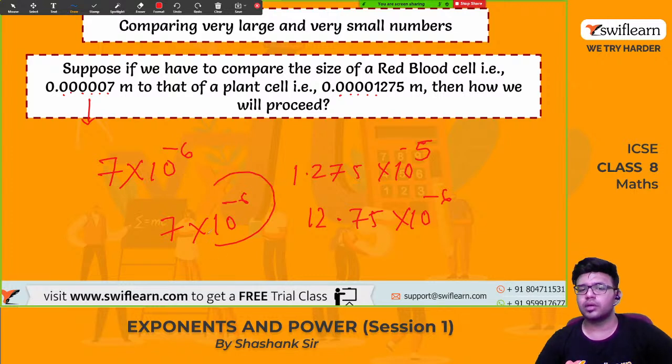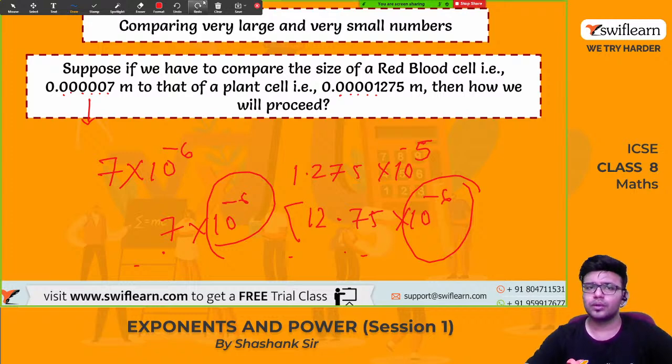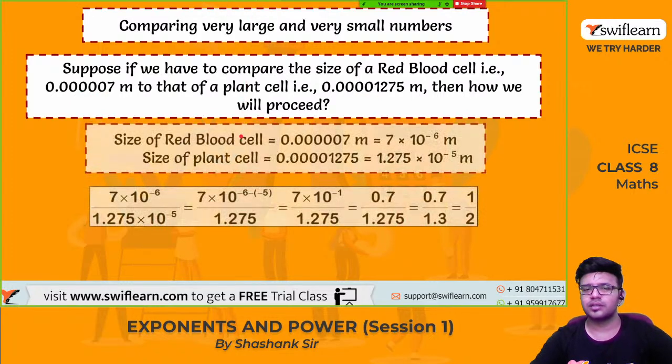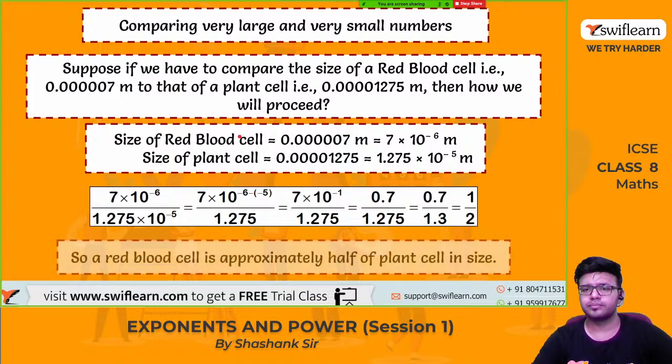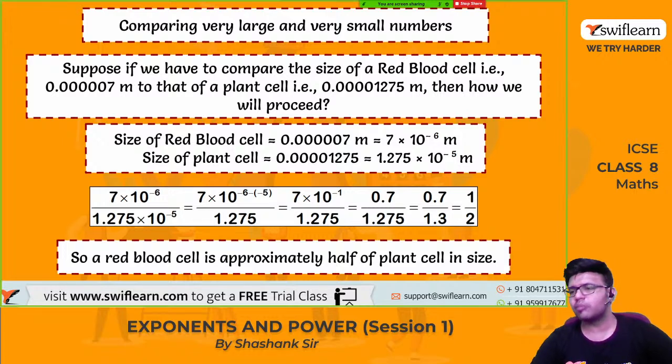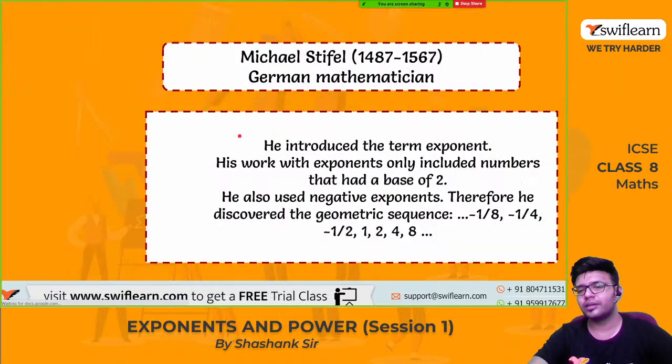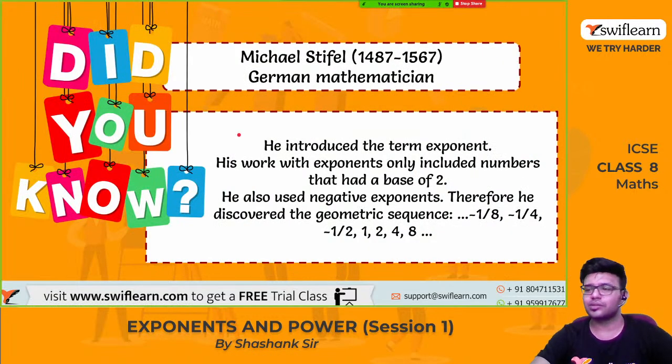Now the 10 powers are the same. Compare the numbers. Which number is greater? This number is greater, so obviously this is the greater. This is how we solve. Approximately it is half, but I have shown you another way how to compare them. So that's all for today.